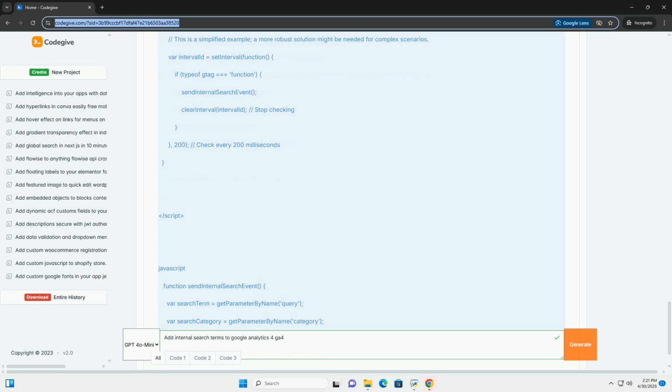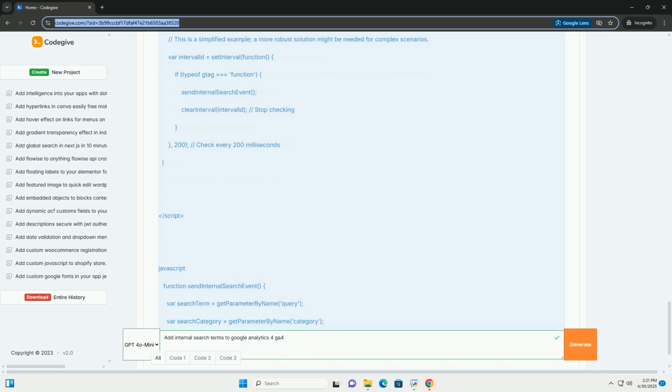Testing and debugging. 1. Enter preview mode. Click the preview button in the top right corner of GTM. This will open your website in a debug mode. 2. Navigate to your website. Go to your website in a separate browser tab. 3. Perform a search. Use your website's search function. 4. Check the GTM debug console. The GTM debug console, at the bottom of your browser window, will show you the tags that fired on the page.